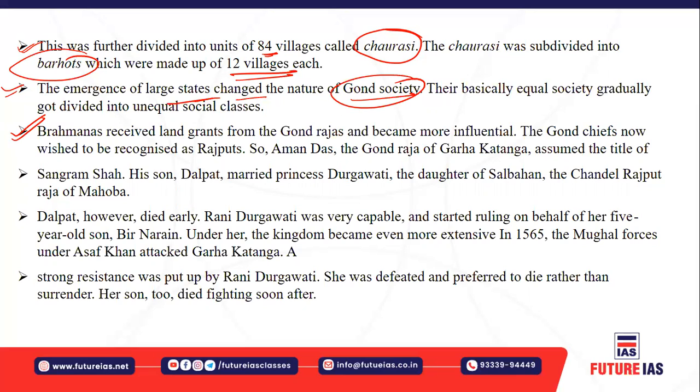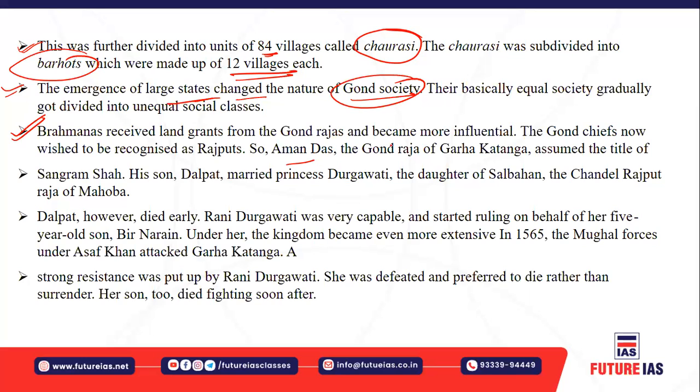Now these Gond chiefs, who were powerful and the largest, started giving gifts to the Brahmins. Now they started thinking that they had become Rajputs. So they wished to be recognized as Rajputs, right? Because they started doing everything that the Rajputs used to do, like giving land grants to the Brahmanas.